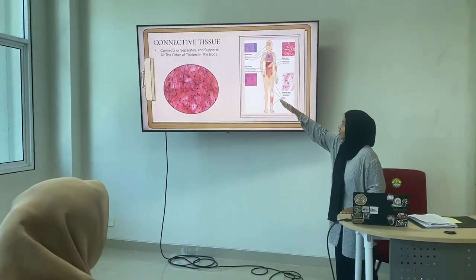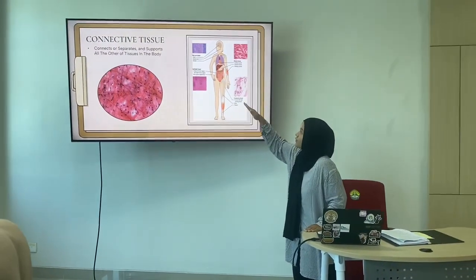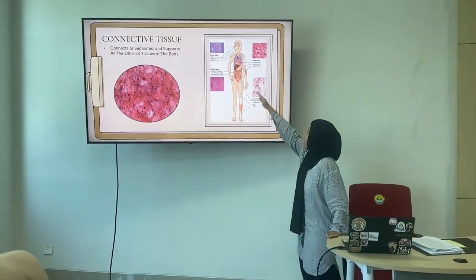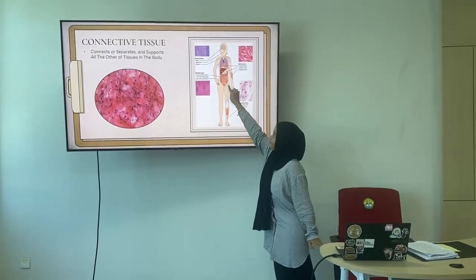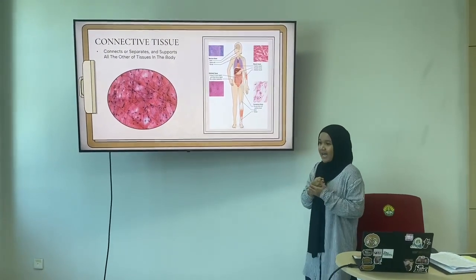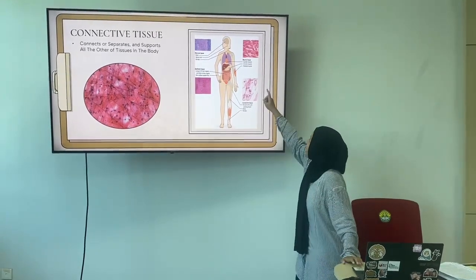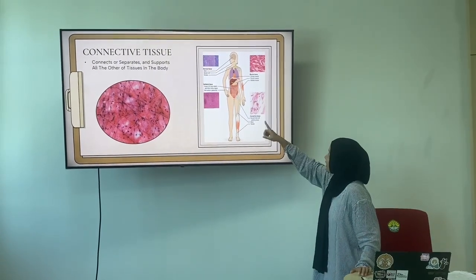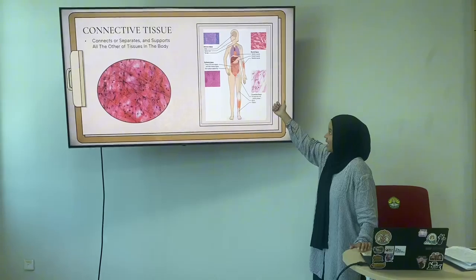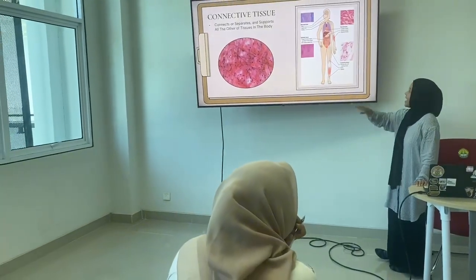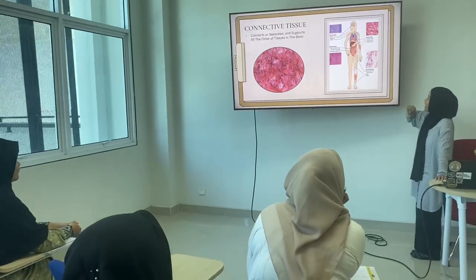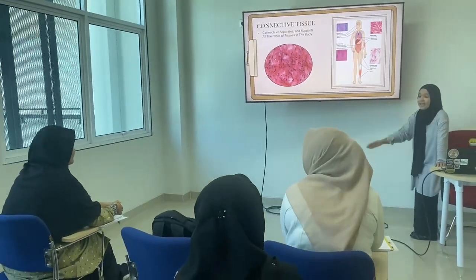Connective tissue connects and supports all the other tissues in the body. Epithelial tissue: lining of organs and the skin surface, or epidermis. Muscular tissue: cardiac muscle, smooth muscle, and skeletal muscle. And nervous tissue: brain, spinal cord, and nerves. And the last, connective tissue: fat and organ supporting tissue, bone, and tendon.